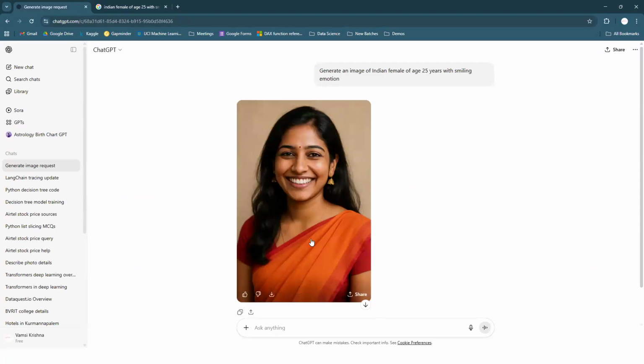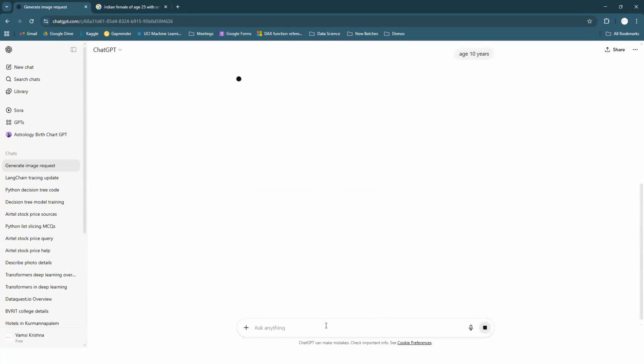But how does ChatGPT know this? Let us ask it to generate an image of age 10 years. So what will happen, guys? The hair looks the same, and whatever the color of the sari she was wearing will be the same. Only the face will change, guys.